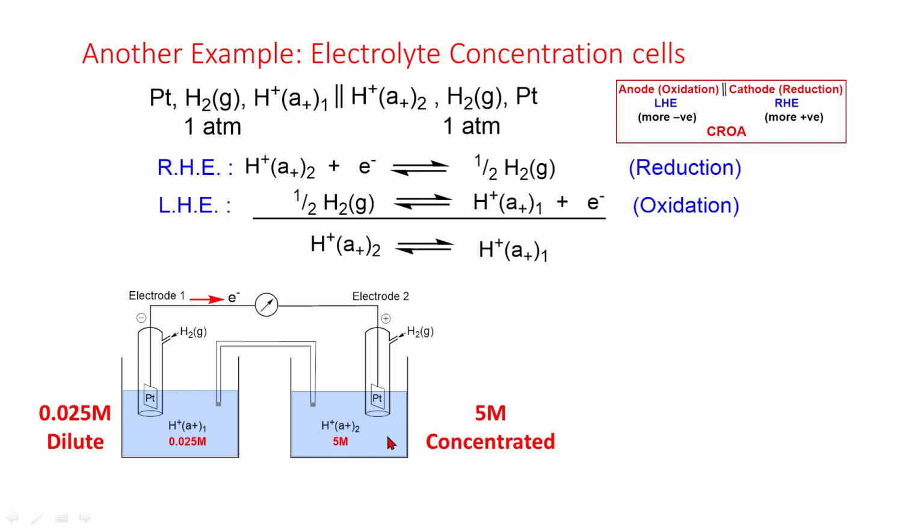On the right hand electrode, reduction takes place, and on the left hand electrode, oxidation takes place. Overall, H+ ions at activity A2 are in equilibrium with H+ ions at activity A1. EMF is positive if H+ ion activity 2 is higher than H+ ion activity 1.